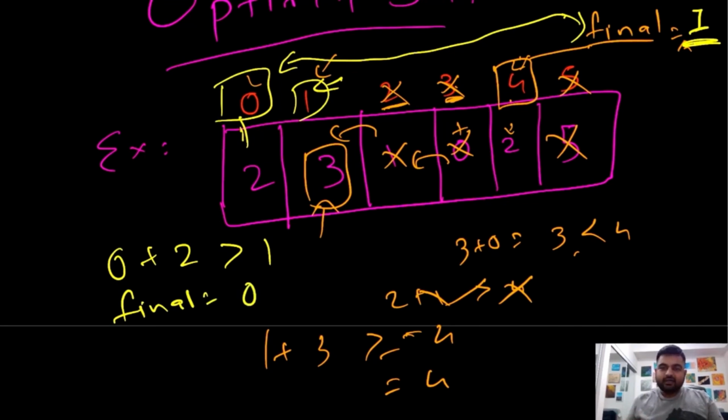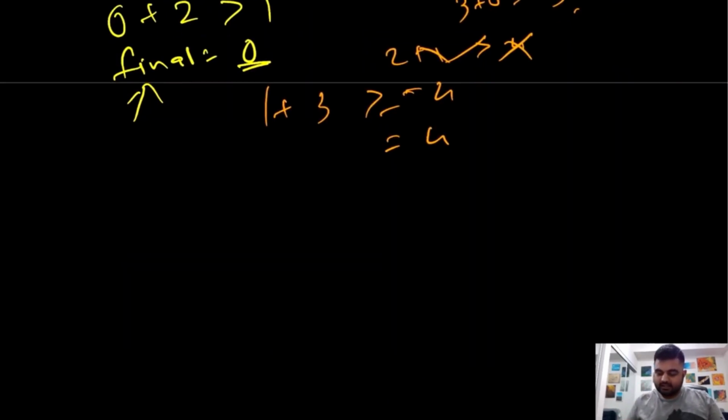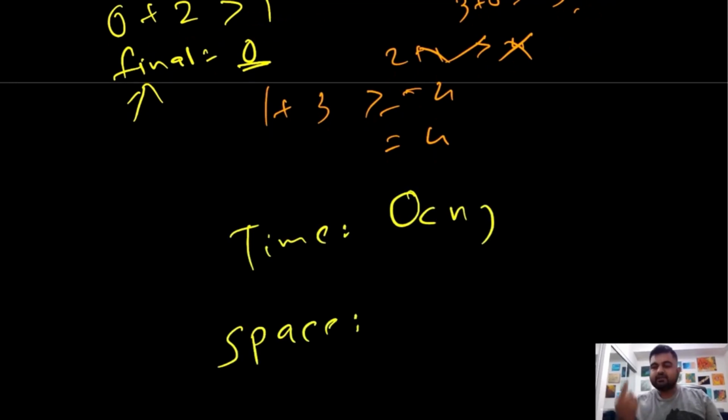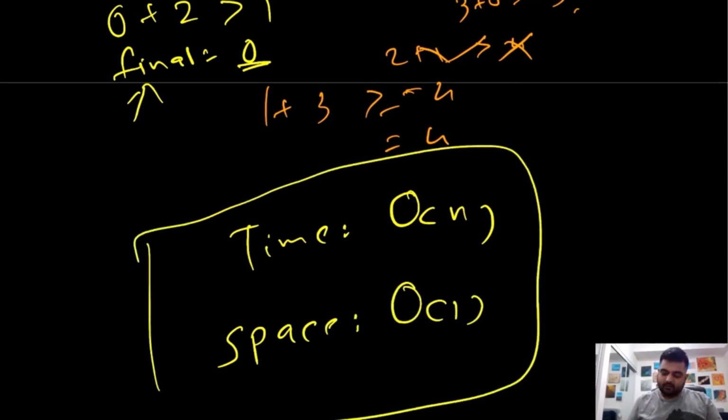After the end of the iteration, we only need to check what is the value of final. If final is 0, we return true. If final is anything other than 0, we return false. And this is a very good solution. The whole thing runs in the time complexity of big O of n. And if we see the space complexity, we are only storing one additional parameter. So we are essentially using constant space, and we are solving this problem. So this is a very efficient solution.